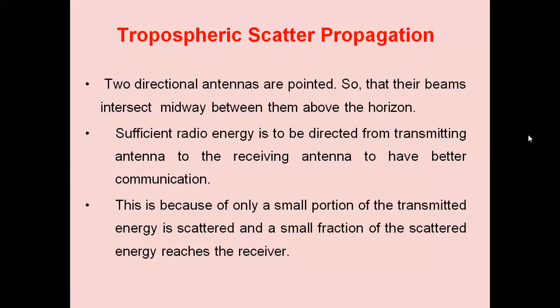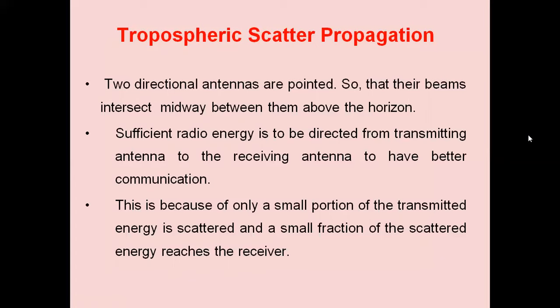We have to use frequencies such that they will be forward scattered through the troposphere. The forward scattered waves from the troposphere are to be collected in the receiver. This is because only a small portion of the transmitted energy is scattered and a small fraction of the scattered energy reaches the receiver. Some are not scattered, some are reflected back, some are back scattered, some are forward scattered. So through forward scatter, we are only receiving a small fraction of the scattered energy.